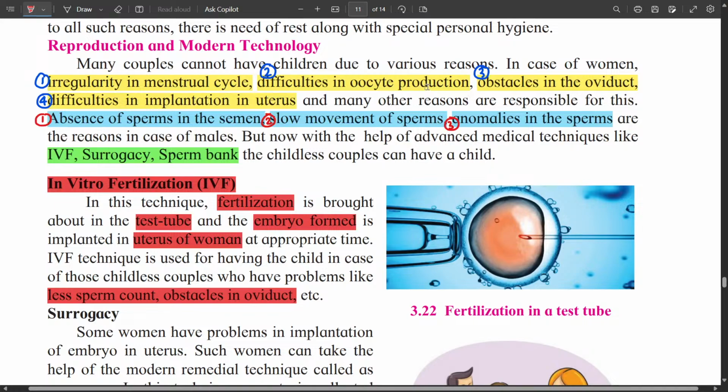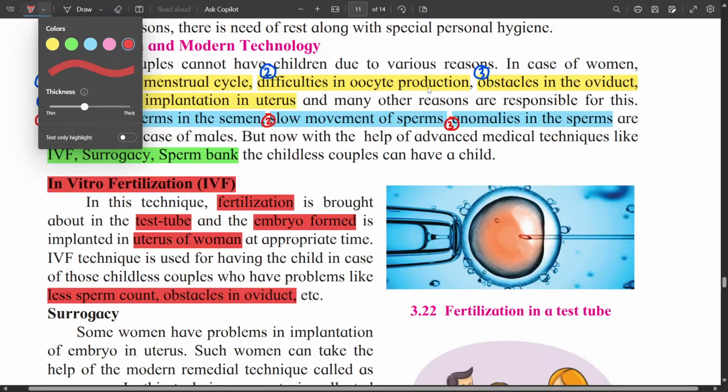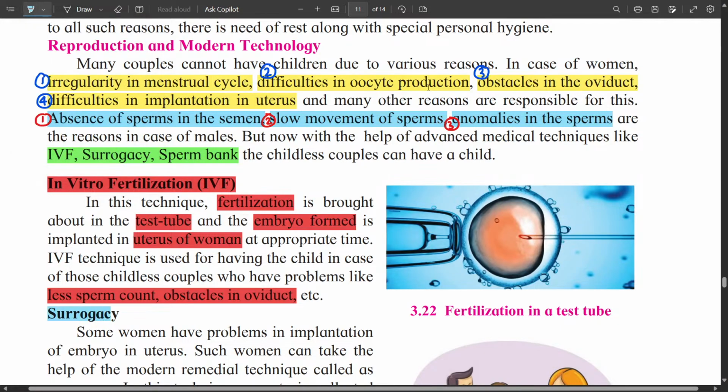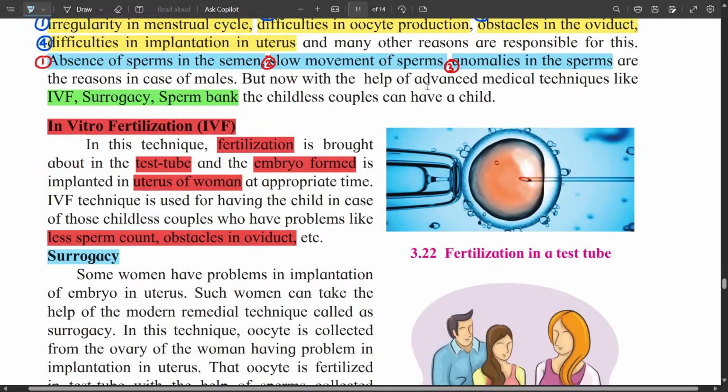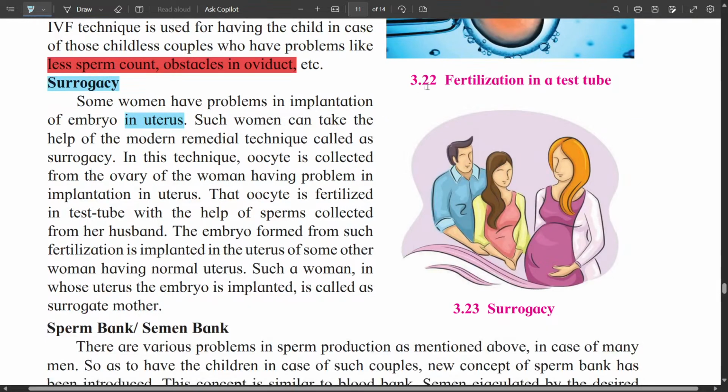Now the next two advanced techniques, they make use of IVF and some other thing. Let us see them. First is surrogacy. Some women have problem in implantation of embryo in uterus. Such women can take the help of modern remedial technique called as surrogacy.